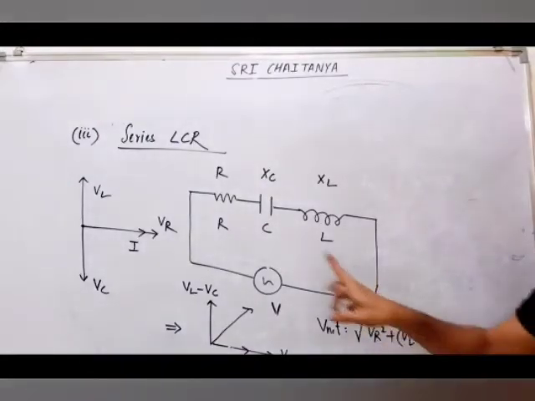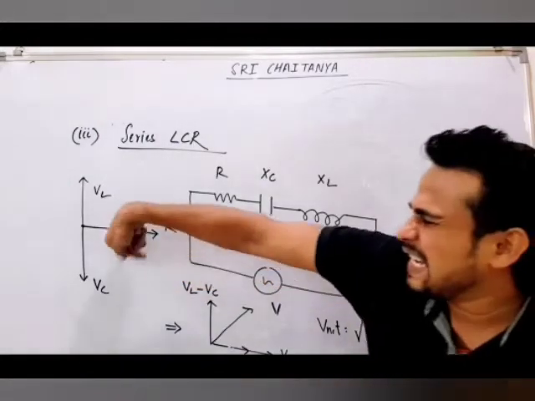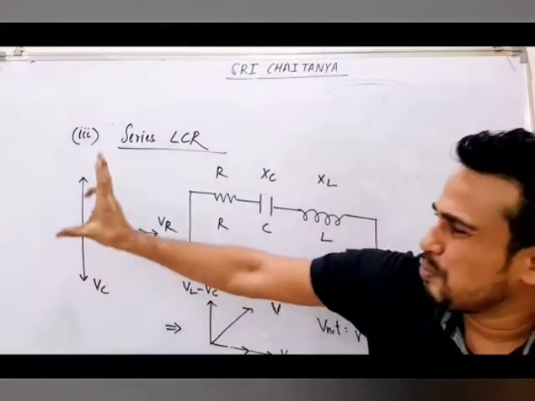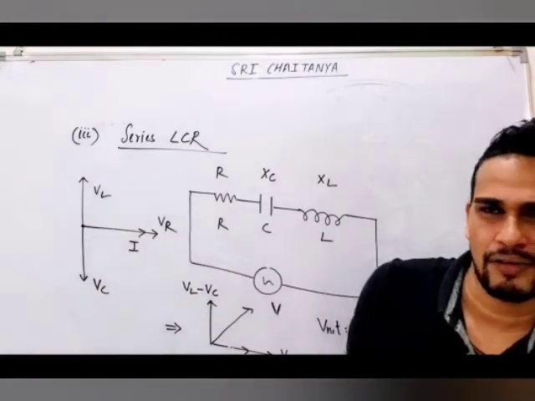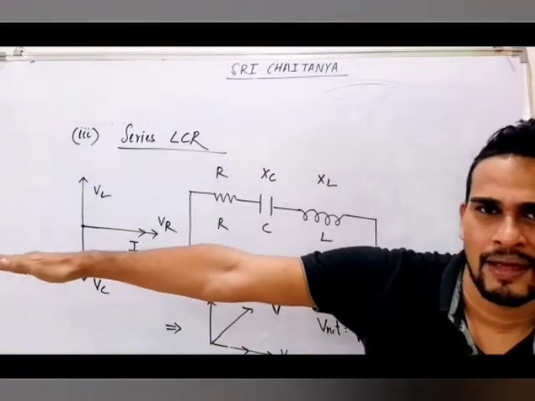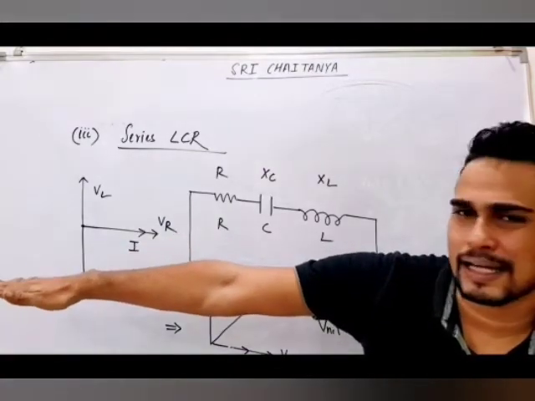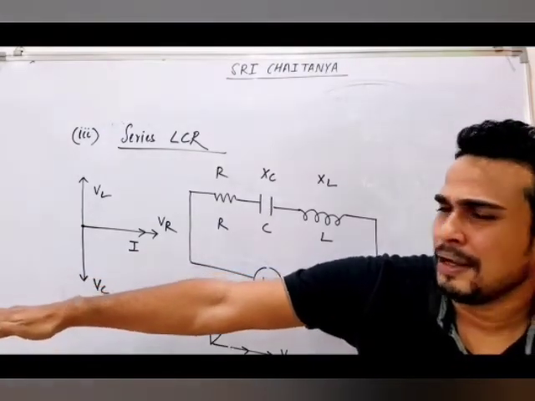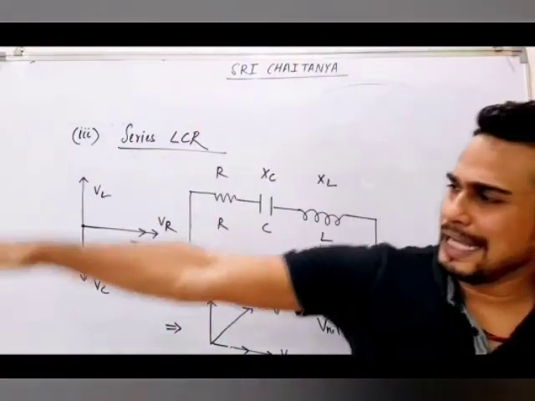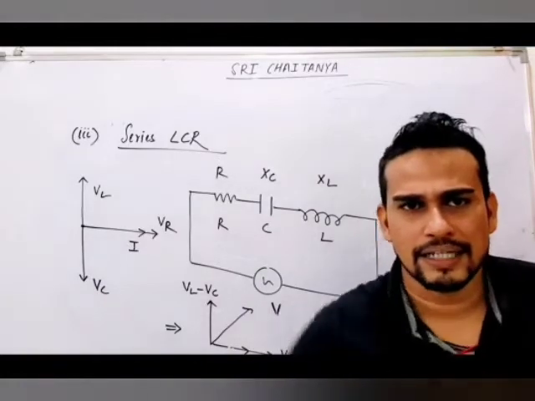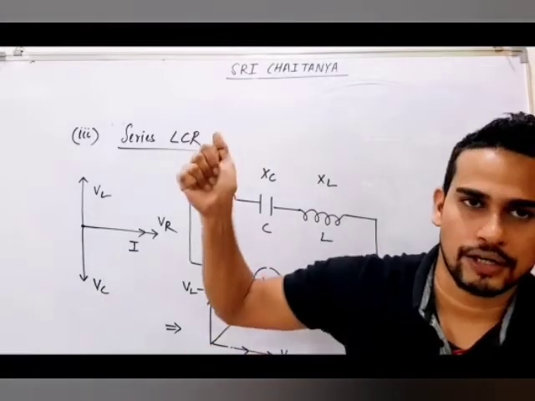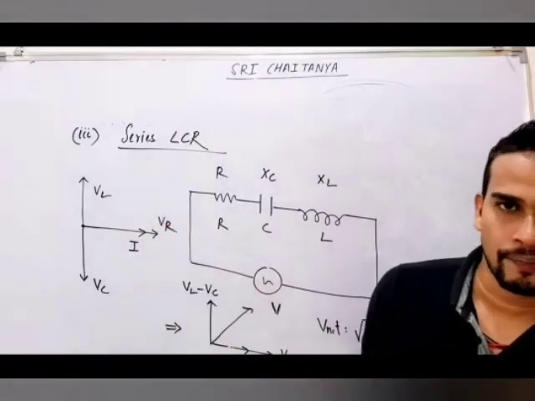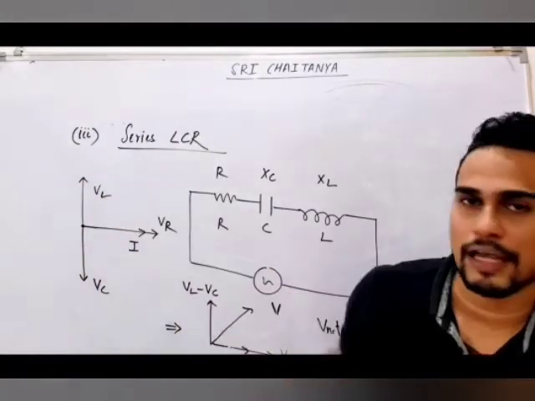Why? Because VL and VC, one is leading by 90, one is lagging by 90. So both will come in opposite direction now. For example, if this is a reference line, I am clockwise from this reference line by 90 degree, and I am anti-clockwise by 90 degree. So both will come in opposite direction. So net will become either VL minus VC, whatever is more, or you can write VC minus VL also.